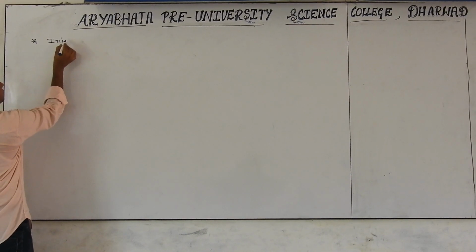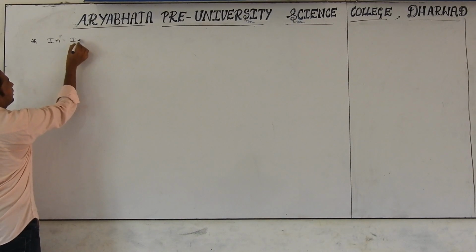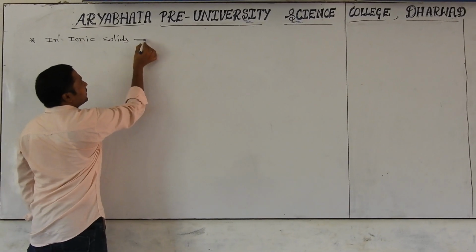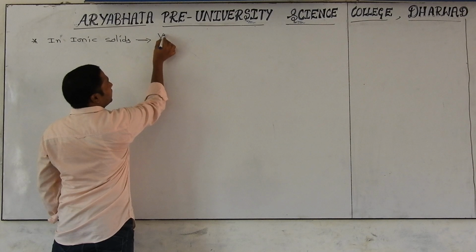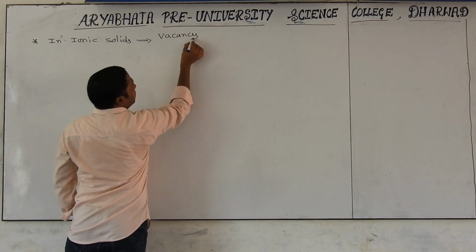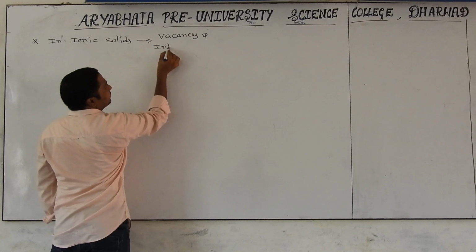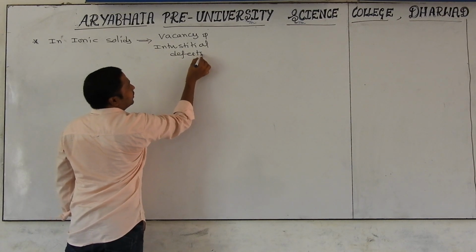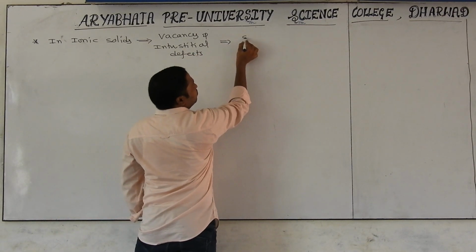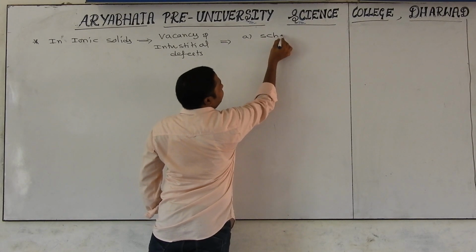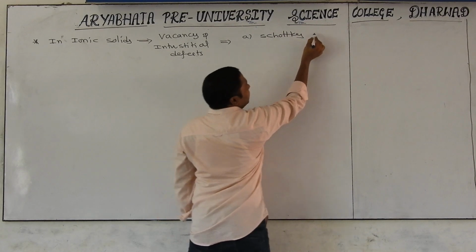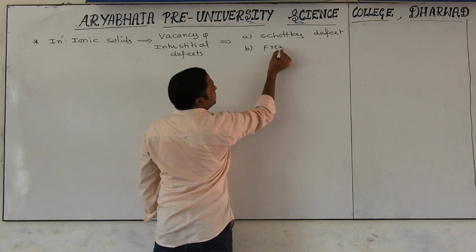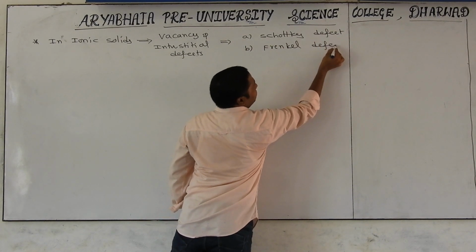In ionic solids, whatever defects we discussed under stoichiometry, nothing but vacancy defect and interstitial defects, we are specially calling as two important things: one is the Schottky defect, and another one is the Frenkel defect.